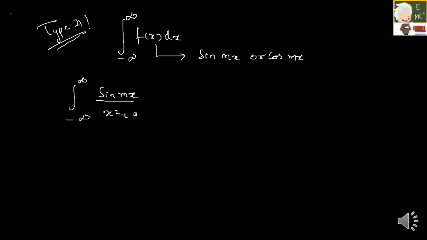If your f of x contains sin mx or cos mx, how is it going to be? Something like the integral from minus infinity to plus infinity of sin mx by x square plus a square into dx, or else the integral from minus infinity to plus infinity of cos mx by x square plus a square, something like this.